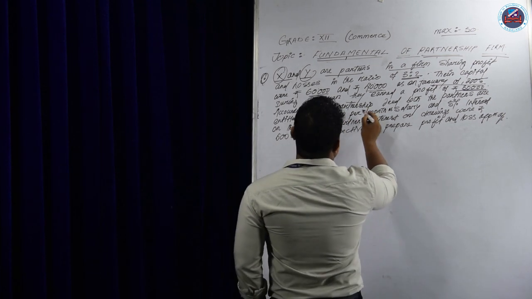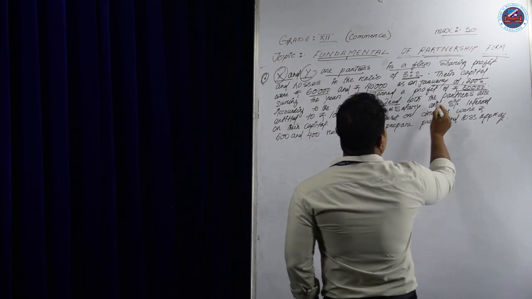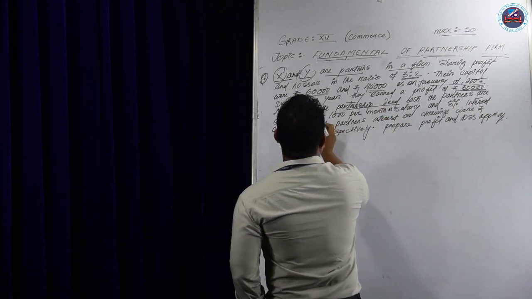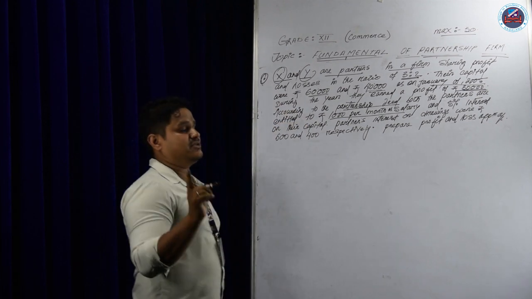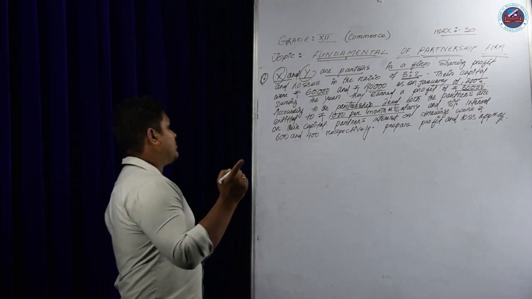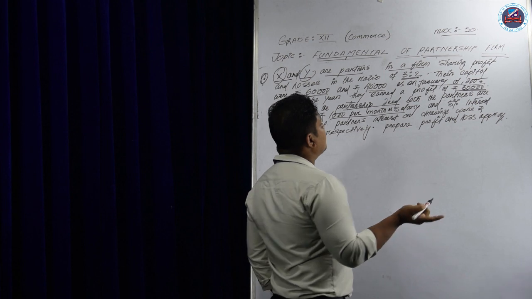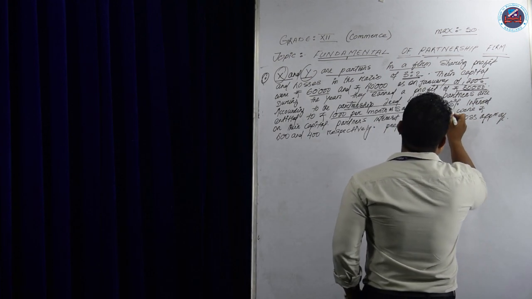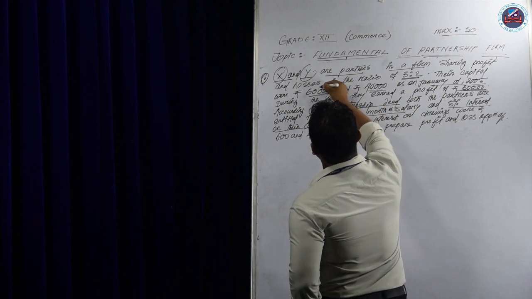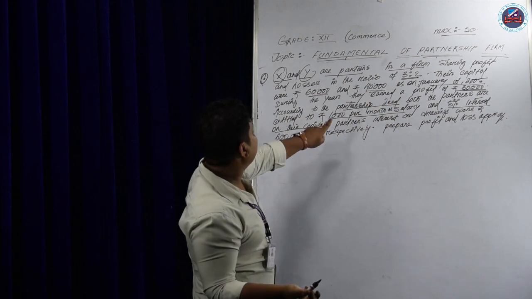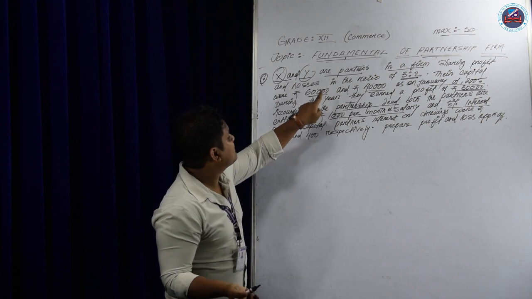According to the partnership deed, both the partners agreed that they will get a salary of 1,000 per month. So in a year, 12 months, 1,000 into 12. After that, they will get 5% interest on their capital. How much capital they have invested, they will get 5% of their respective capital.